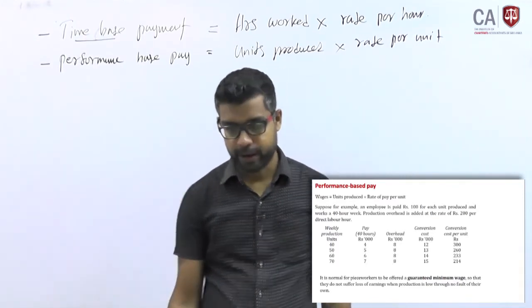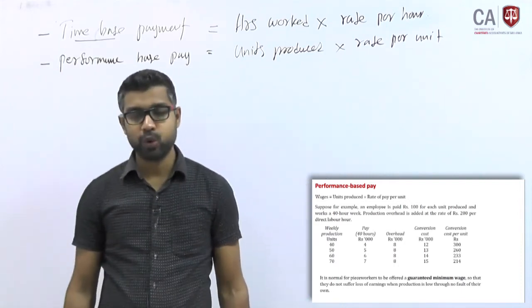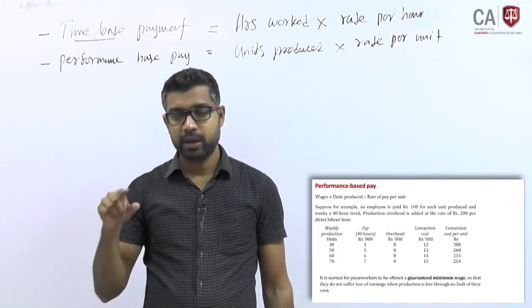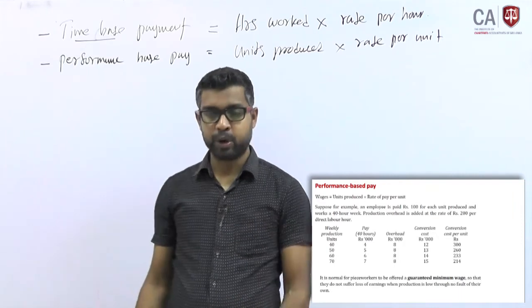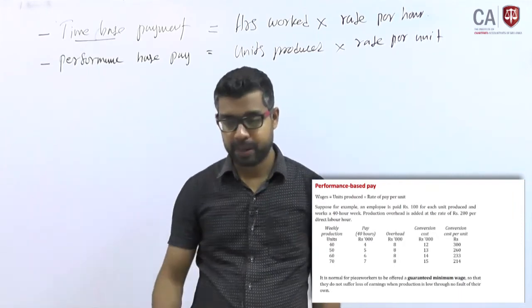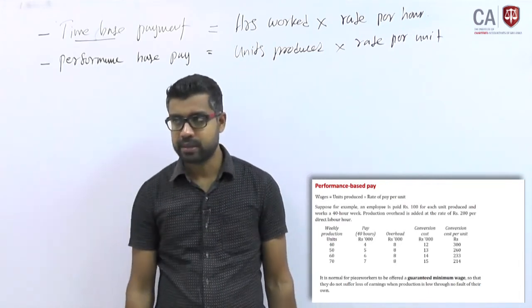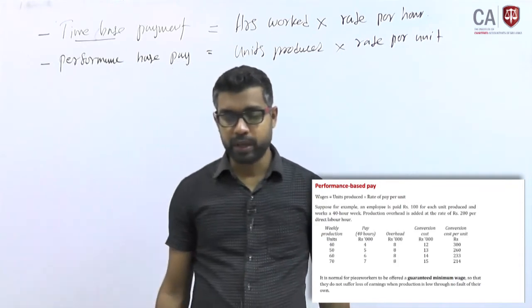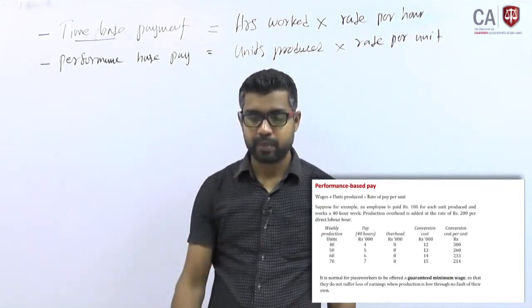Production overhead is added at the rate of 200 per direct labor hour, right. I am not going to calculate it again here, but you can see the calculation on the screen. Weekly production units, let us say 40, 50, 60 and 70.